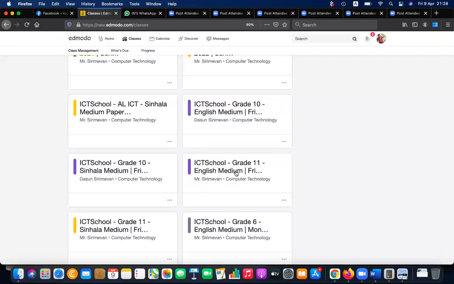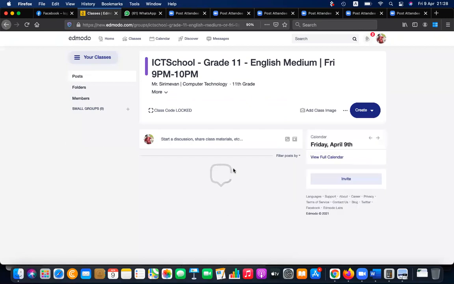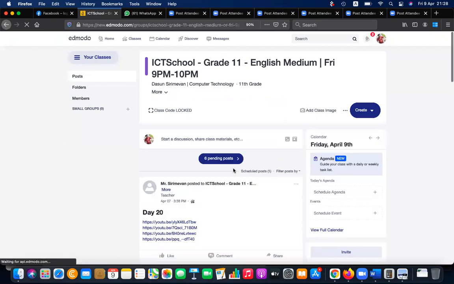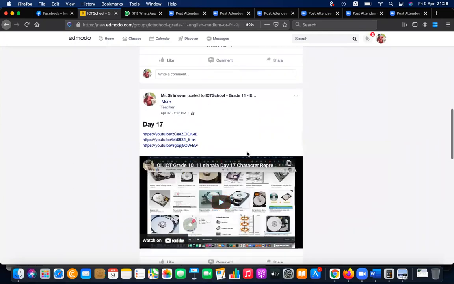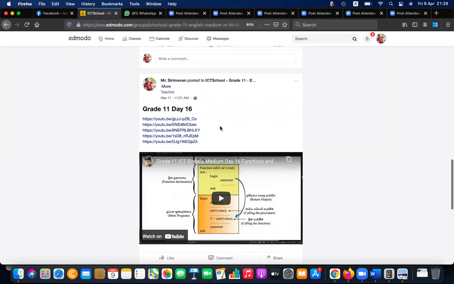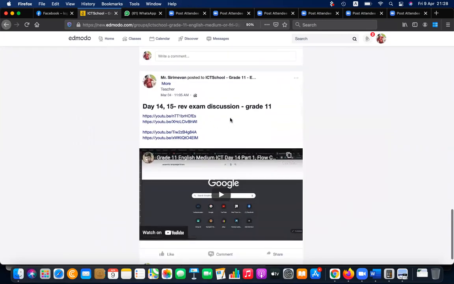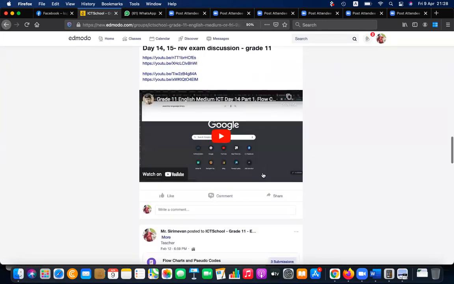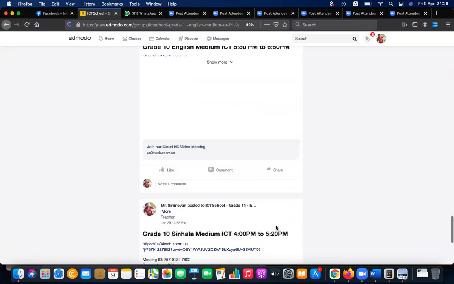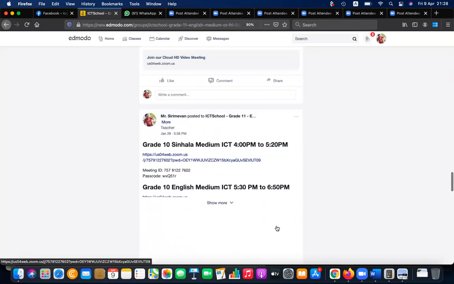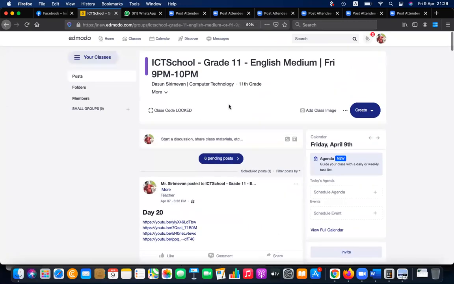Go to your grade, that is grade 11 English medium, and here you can see. So last day's day 20 is there, day 19, 18 is there, 17. Likewise, you can just go down, day 16, 15, 14. Likewise, you can move down and find all the materials. Everything is there. Even the previous examination sample questions, those are also there. You can just attend and see those also. Content is there. But you will not be able to see the paper link still.